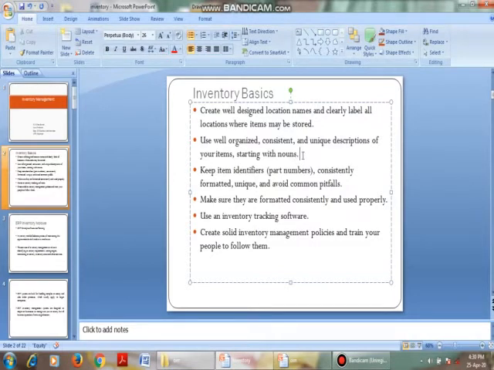Next, use well organized, consistent and unique descriptions of your items, starting with nouns. For example, consider a pharmaceutical company. In a pharmaceutical company, there are so many chemicals in bags, in drums, in barrels. As we know, these chemicals are hazardous and dangerous. What we have to do? We have to clearly label them. We have to give the labels with the nouns, that is, with their names. All the raw materials have to be given their names, well organized with unique descriptions.